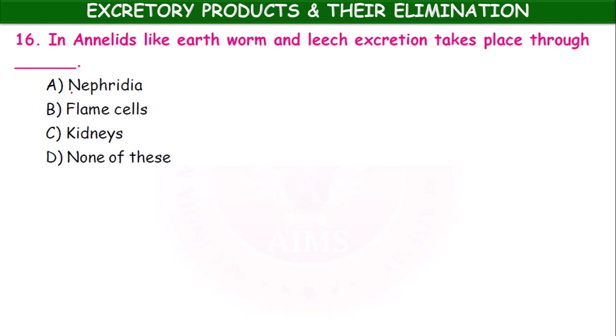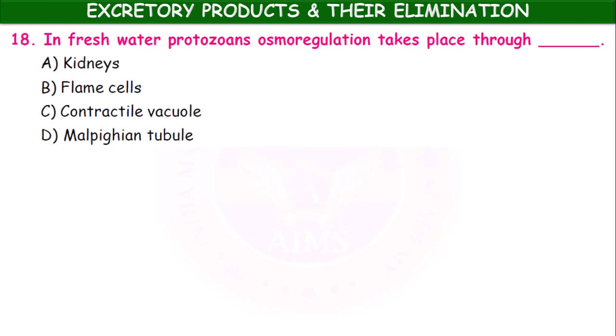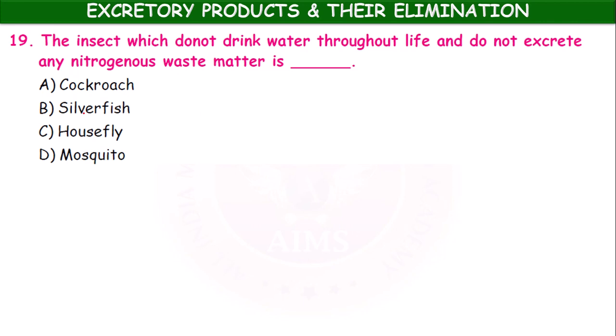In annelids like earthworm and leech, excretion takes place through nephridia, flame cells, kidneys. None of these. Nephridia. In mollusks, nephridia are grouped together to form Malpighian tubules, kidney, flame cells, alimentary canal. Kidney. In freshwater protozoans, osmoregulation takes place through kidneys, flame cells, contractile vacuoles, Malpighian tubules. Contractile vacuoles.